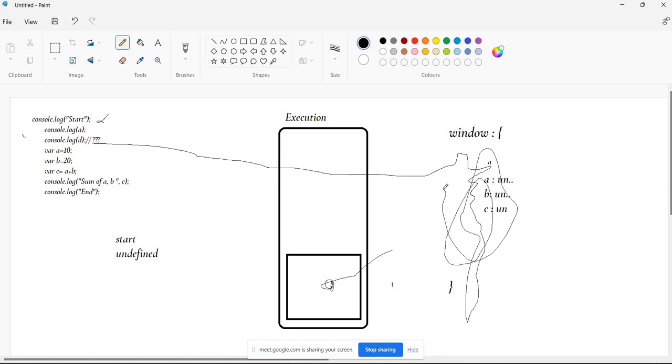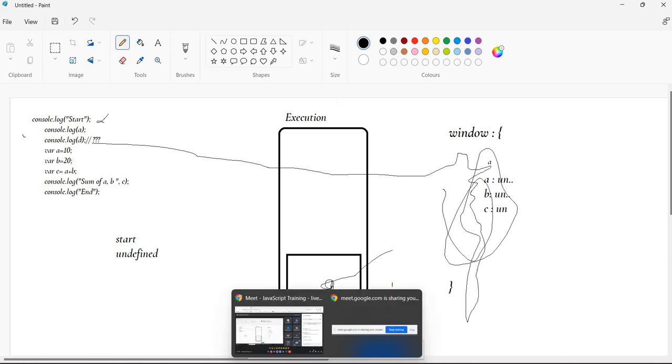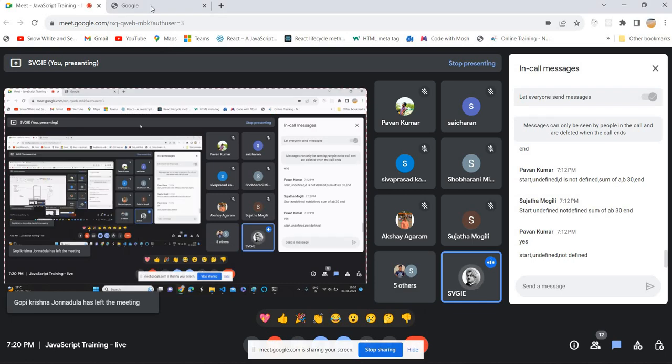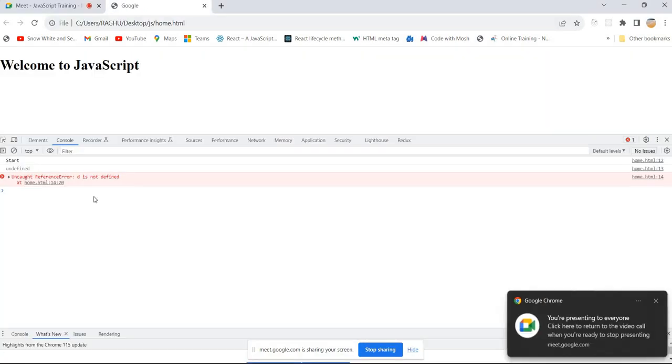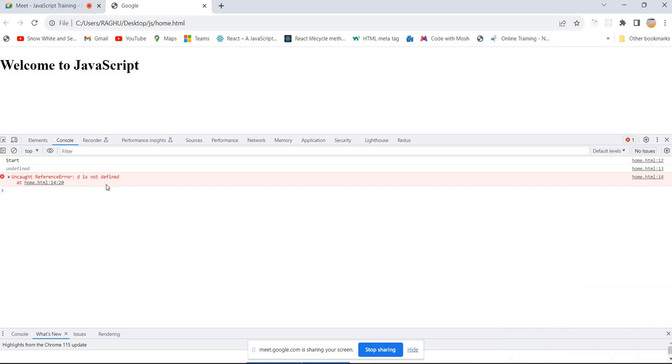So it will say to the browser, hey browser, I didn't find D. So that means D is not defined. That's why I'm not able to find it. That's it. So here, this is an error. This is an uncaught reference error because we are not able to find a reference for a variable called D. That's why it is giving an uncaught reference error. So D is not defined.